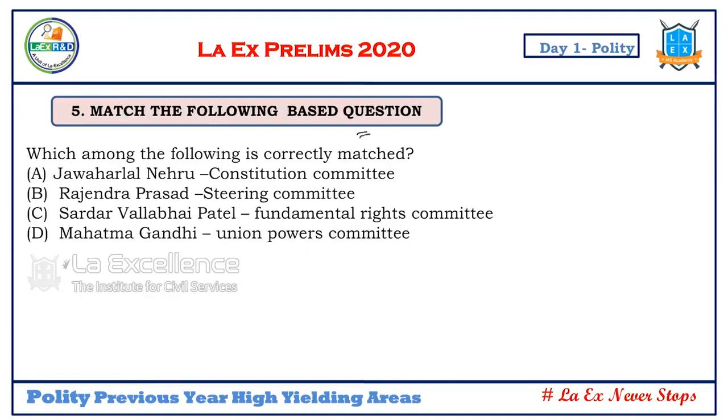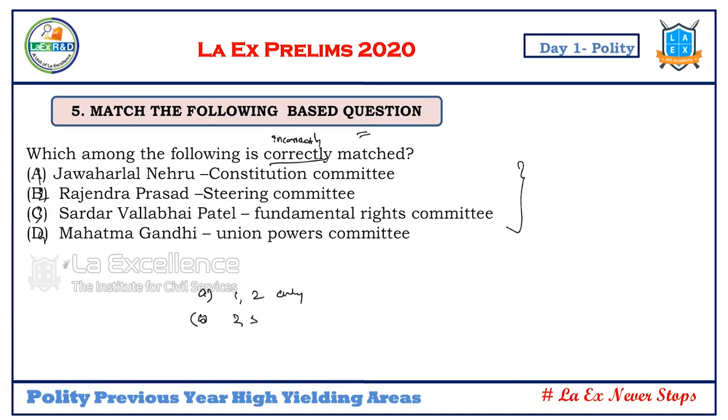Match the following based questions. So, in this, correctly matched, or he may give incorrectly matched. Which of the following are incorrectly matched? Or he may give another style of question in the match the following. Now, he will give this A, 1, 2, 3, 4, which are incorrectly matched. 1, 2 only. Like this, he can give the question. Now, he can give you to identify a single one, or he may ask you which of the following might be incorrectly matched? So 2, 3, like that.